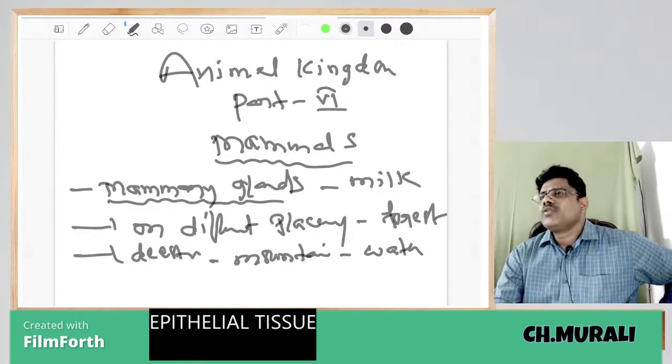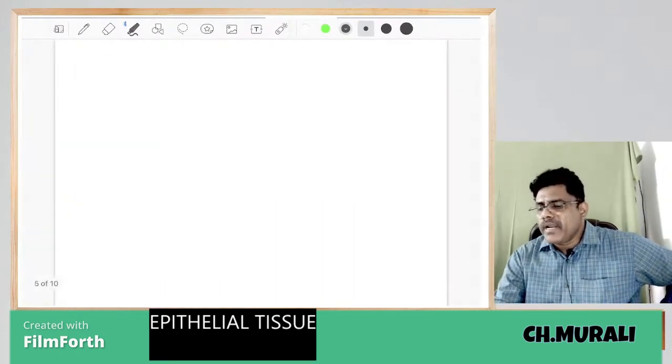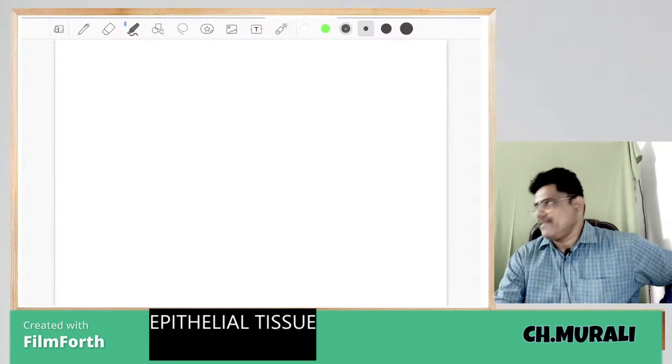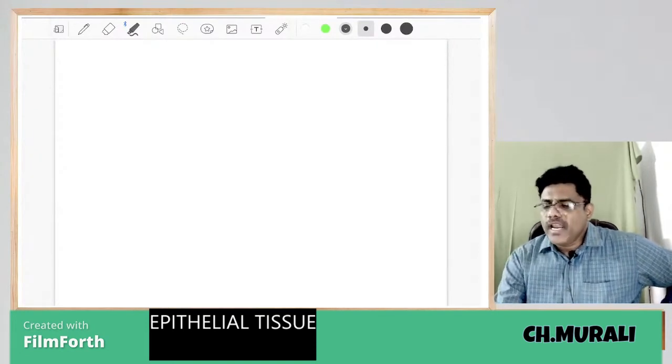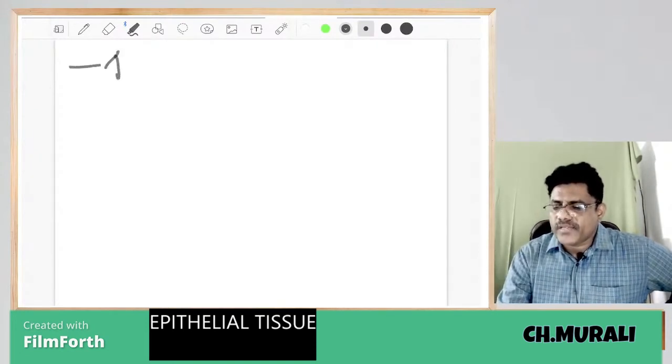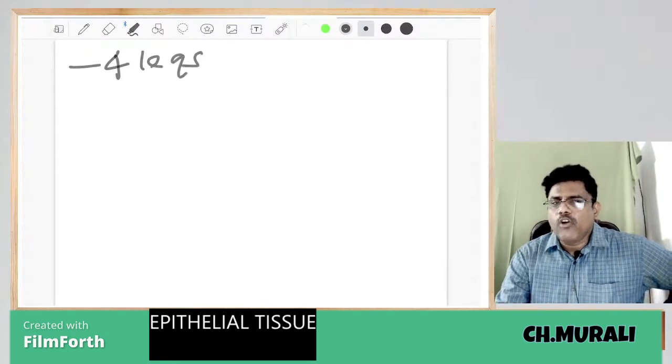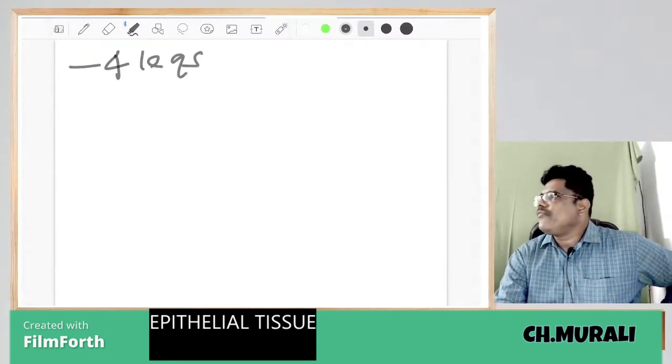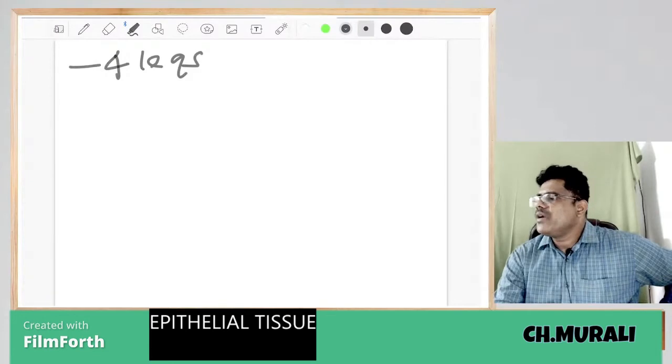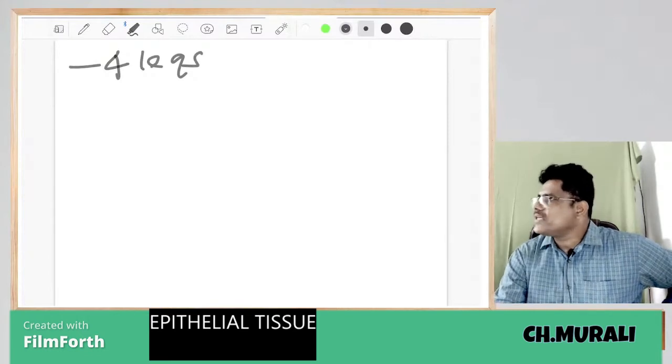So what is the main function of mammary glands? Produce milk. Generally mammals have 4 legs. How many legs? 4 limbs, forelimbs and hind limbs. What is the use of them? Walking, running, jumping, swimming. You understand my point?